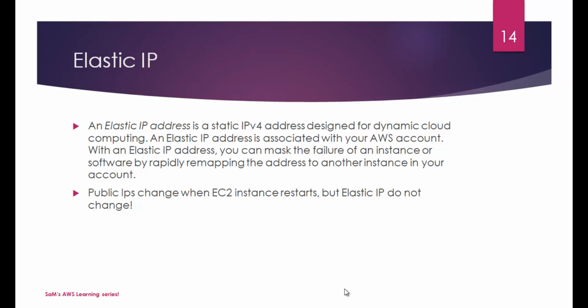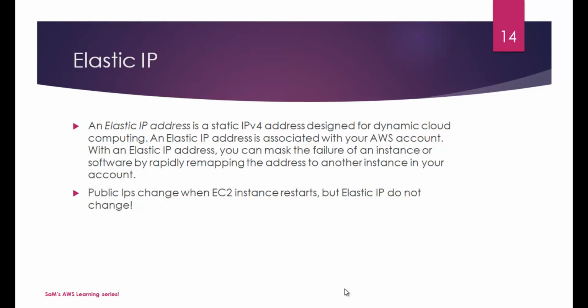You can request an elastic IP address. Within seconds you will be provided an elastic IP from the pool, and once you feel like, okay, you no longer want that elastic IP, you can delete it, and that will be put back into the pool. And the reason why you use elastic IP, as I said, you can avoid this failure. You can mask the failure, and then you can remap the same address to another instance in your account.